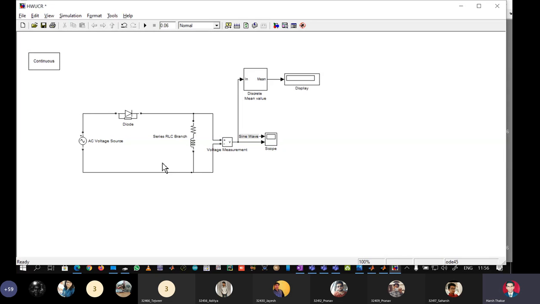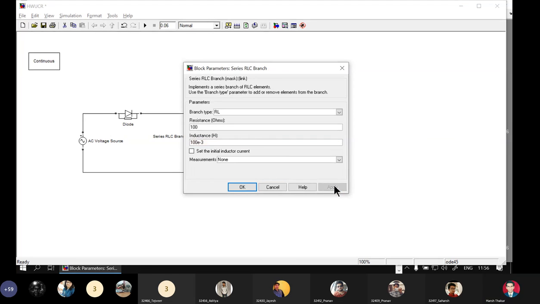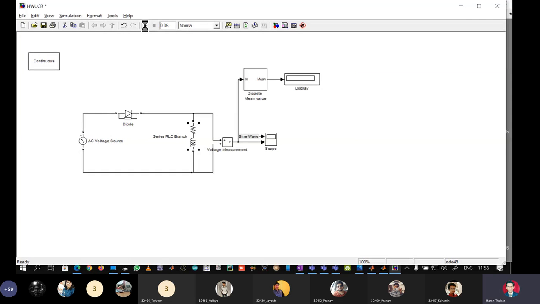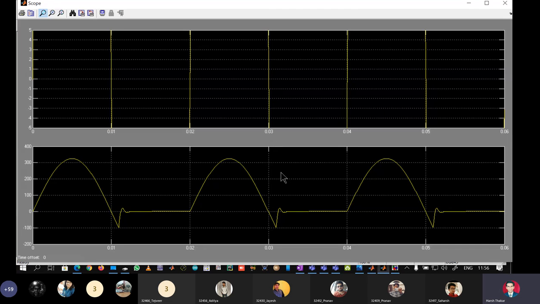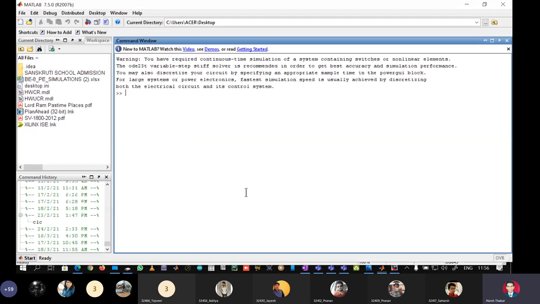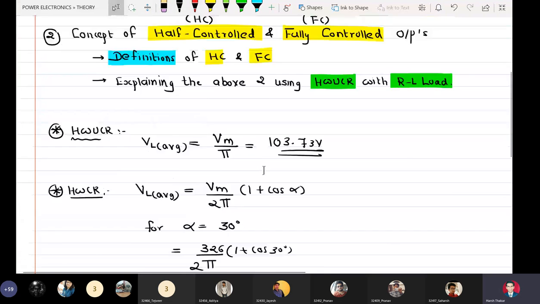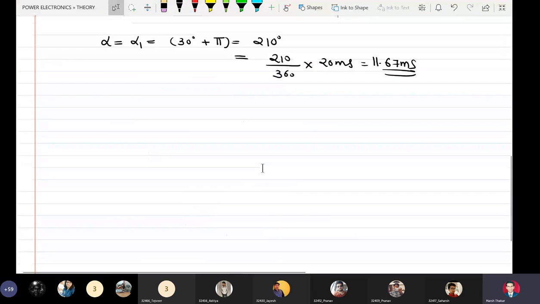Okay, so now consider this half wave uncontrolled rectifier with RL load, and let us make it 100. Simulate, make it 101.1. Let us see the waveforms. It's there, right? So now we will define what is half controlled and fully controlled depending upon these waveforms. Okay. So now the concept of half controlled and fully controlled.